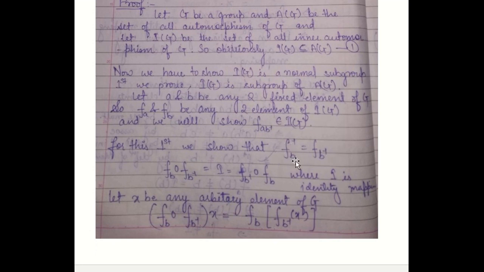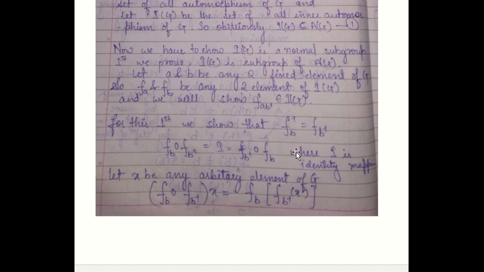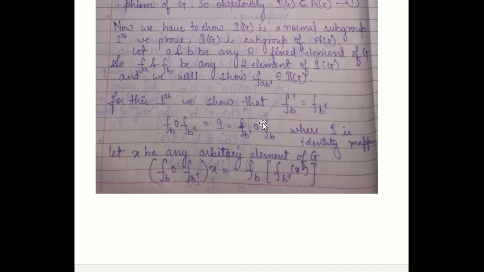This is the property of homomorphism, because every automorphism and inner automorphism is an isomorphic mapping, so obviously these mappings are homomorphic and they will satisfy this. It is easy to see that this will be the inverse mapping of FB. FB inverse will be F of B inverse.